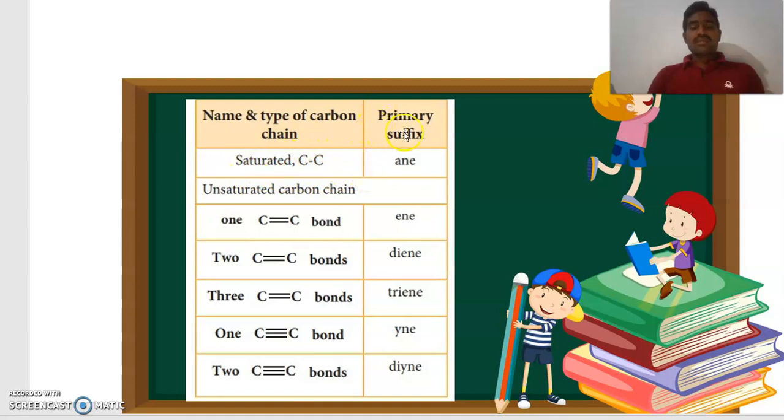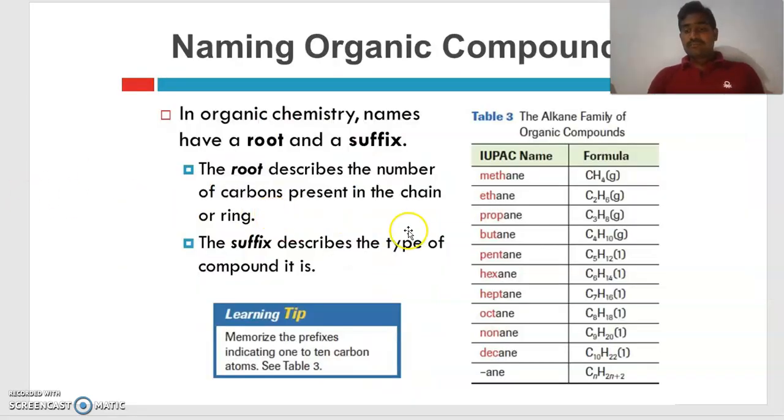That means the primary suffix we write is ane, A-N-E. This is the primary suffix. You also saw it in the previous slide. So here is ethane. It means two carbons are present. Ane means carbon single bond with carbon.